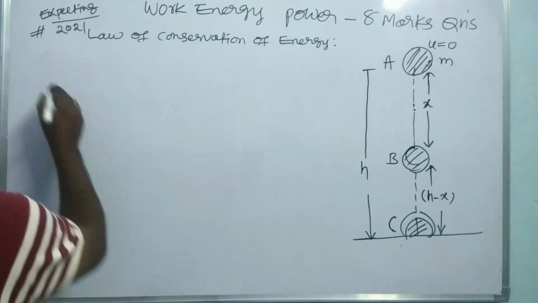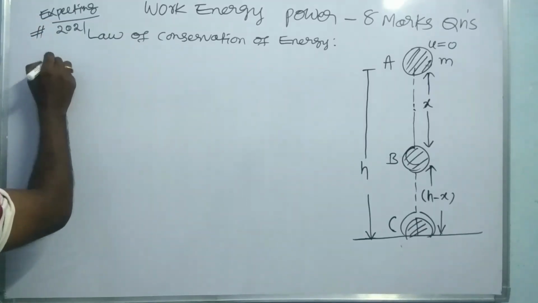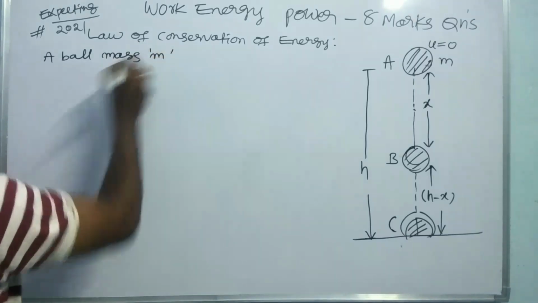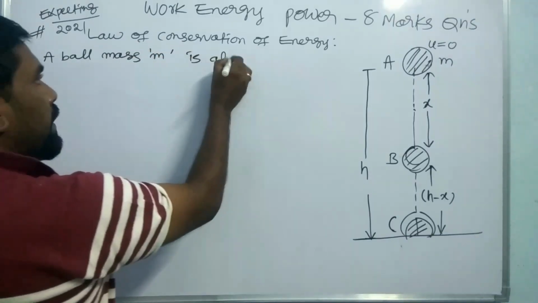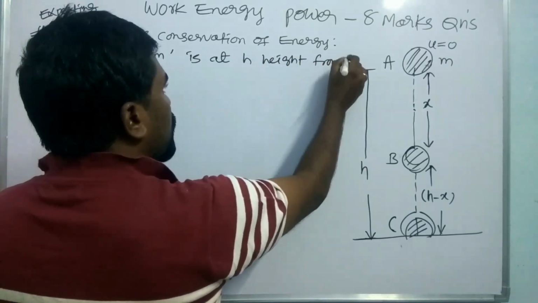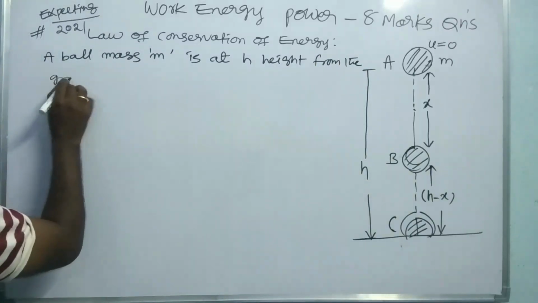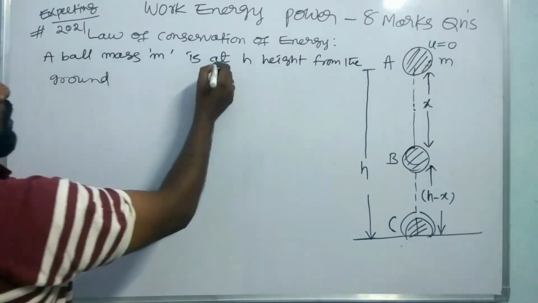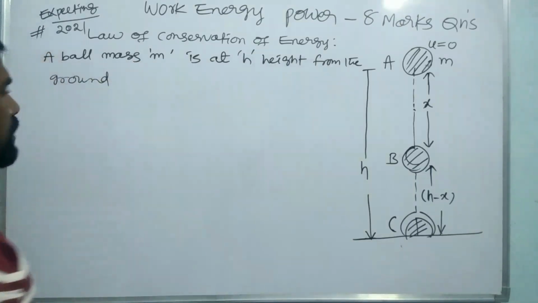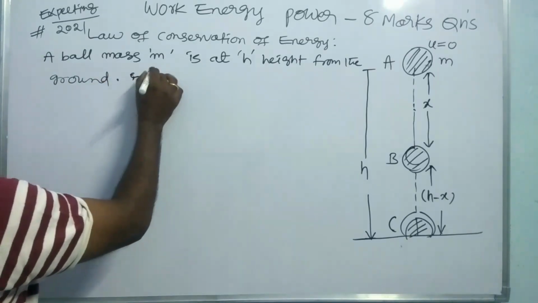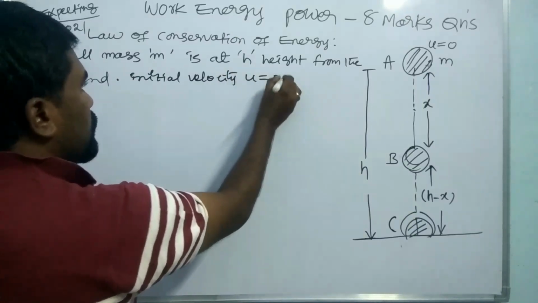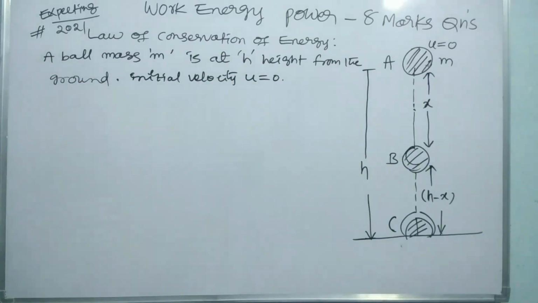Now let us see. A ball of mass m is at height h from the ground. Initial velocity u is equal to 0.